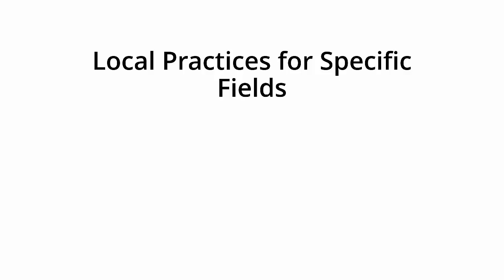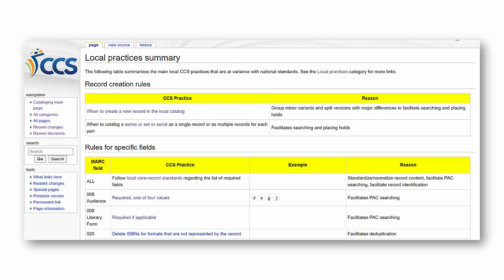This video introduces the local practices for specific fields beyond the core requirements. The next sections of the Catalog Wiki that you should familiarize yourself with include the page titled Local Practices Summary and the pages that are linked to in the chart. The Local Practices Summary page highlights local practices according to the tag number, provides a brief explanation of the local practices, examples, and the reason for this local practice.